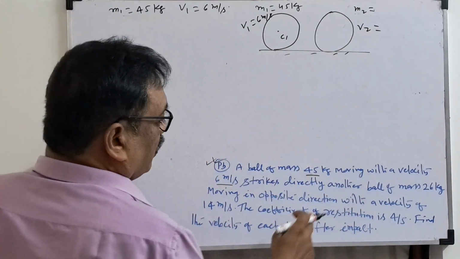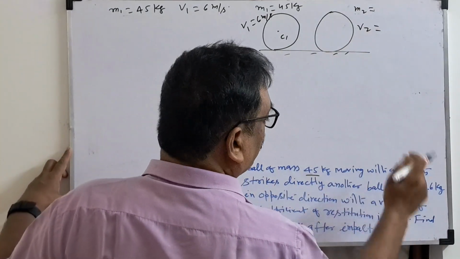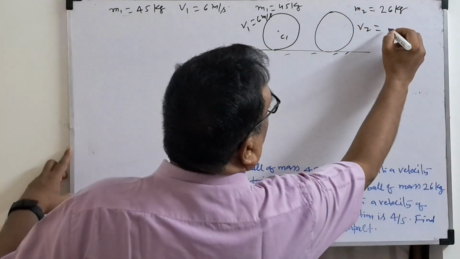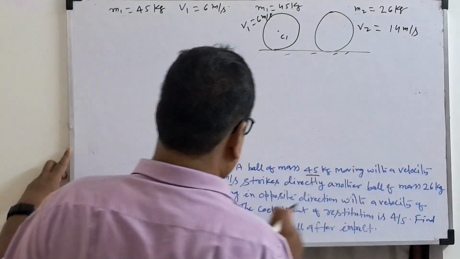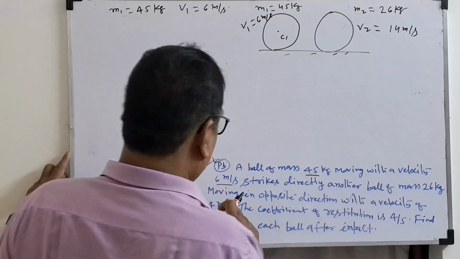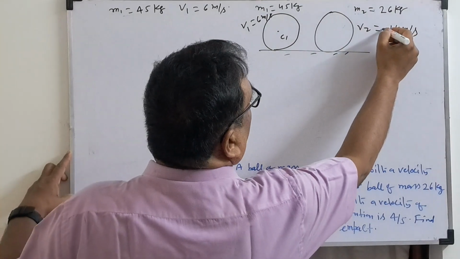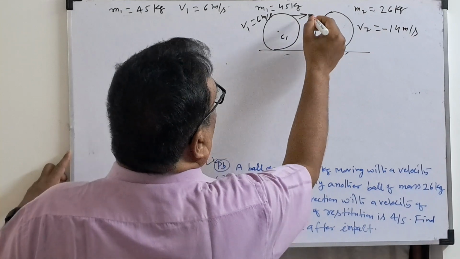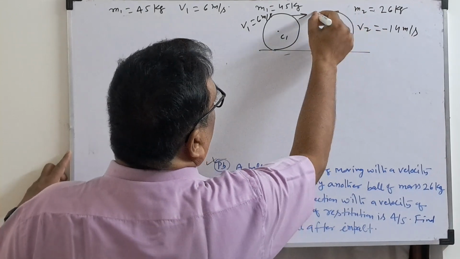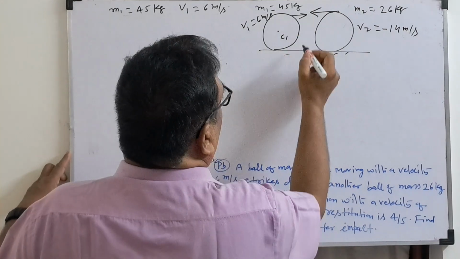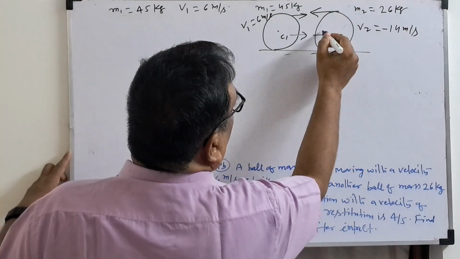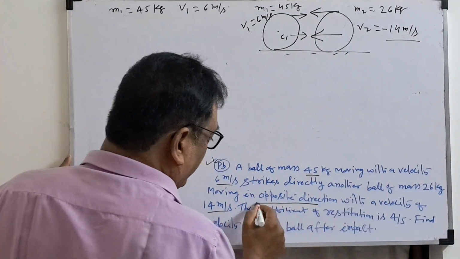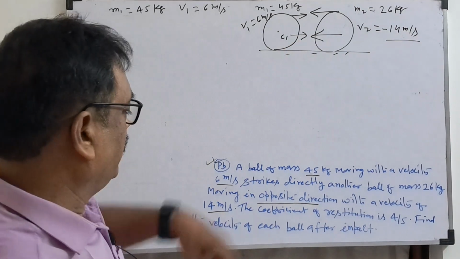What is given? The other ball has a mass of 26 kg and a velocity of 14 meter per second. The ball is moving in the opposite direction, which means its velocity will be negative. The first ball is moving in the positive direction, and this one is moving in the opposite direction. That's why the velocity will be negative. Since they say it is moving in the opposite direction, the second velocity will be negative.